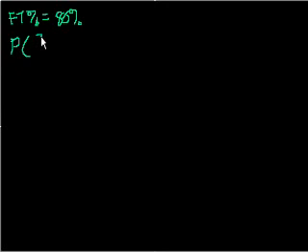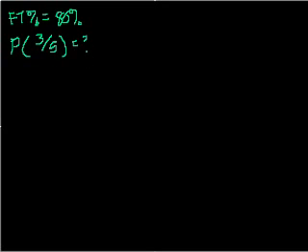Anyway, let's do a slightly harder problem than what we did before. We were dealing with fair coins. Let's deal with a slightly unfair coin. Actually, instead of a coin, let's do basketball. Let's say I'm shooting free throws and my free throw percentage is 80%. So when I shoot a free throw, 8 out of 10 times, or 80% of the time, I will make it. But that also says that 20% of the time I will miss it. So given that, if I were to take, I don't know, 5 free throws, what is the probability that I make at least 3 of the 5 free throws?